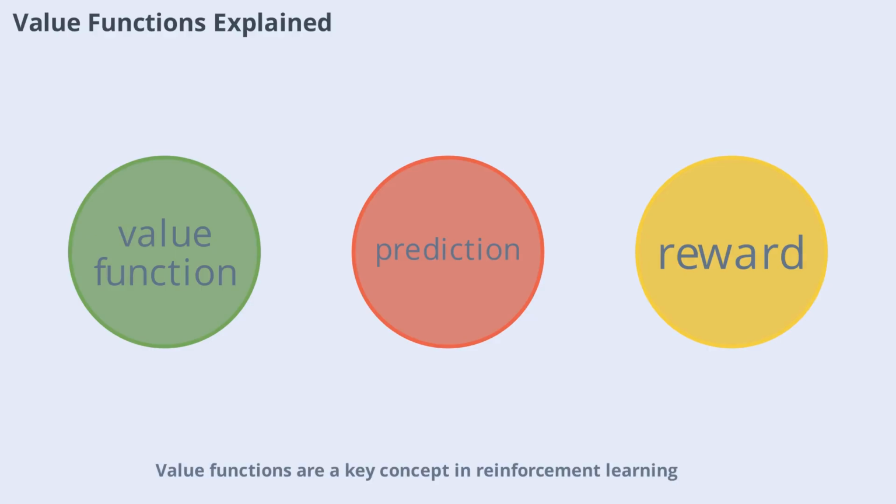Value functions are a key concept in reinforcement learning. They estimate how good it is for the agent to be in a particular state or to perform a certain action. In other words, value functions help the agent predict the long-term rewards it can expect from different choices. By evaluating the value of states and actions, the agent can make better decisions that lead to higher rewards. This predictive ability is what enables reinforcement learning agents to plan ahead and act intelligently.